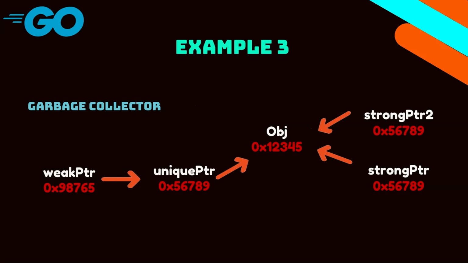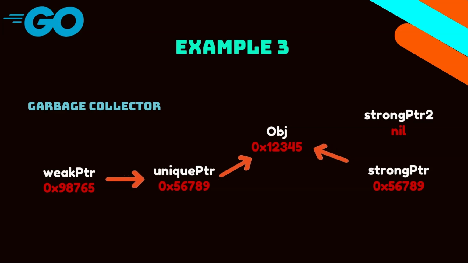In the last example, let's say we have two strong pointers and one weak pointer. Initially all are referring to one object, obj. If one of the two strong pointers becomes nil, there is still one pointer referring to the object variable, and the garbage collector will see that there is still one pointer that exists.